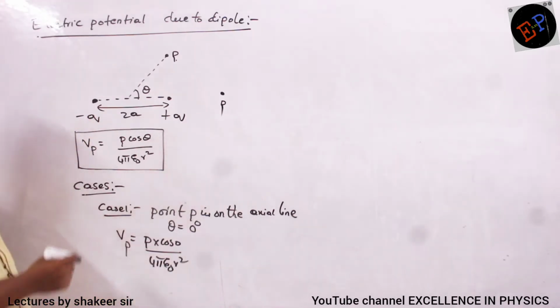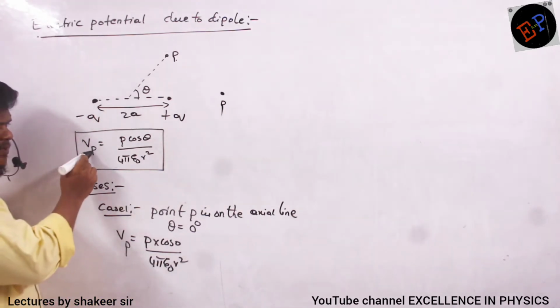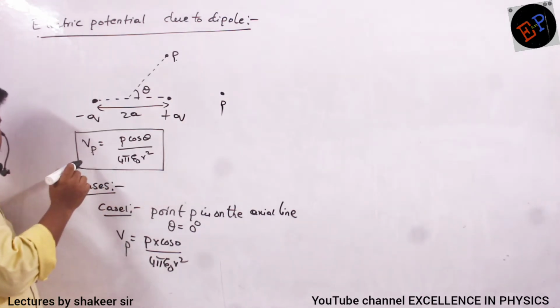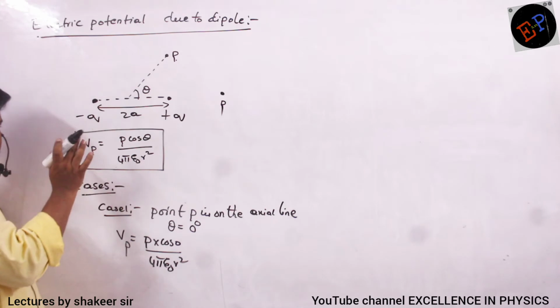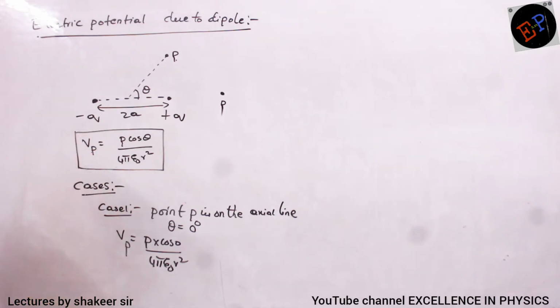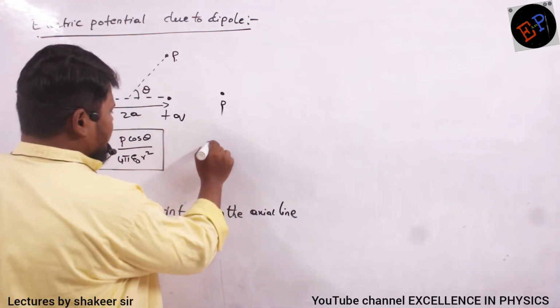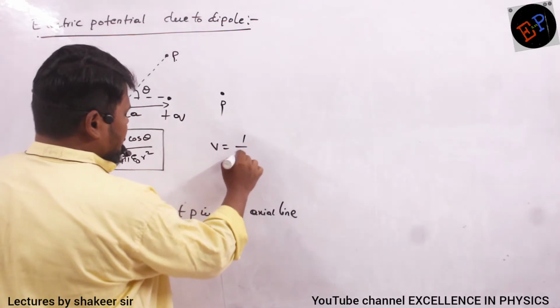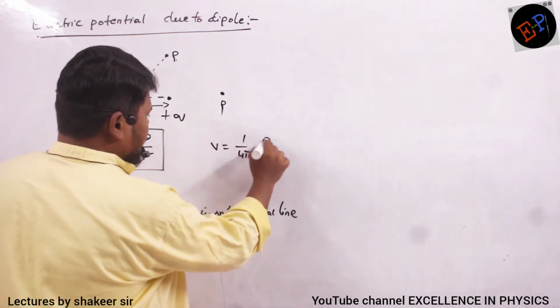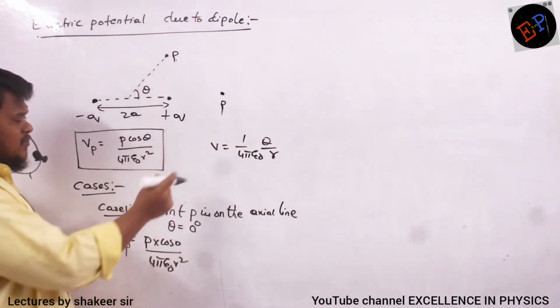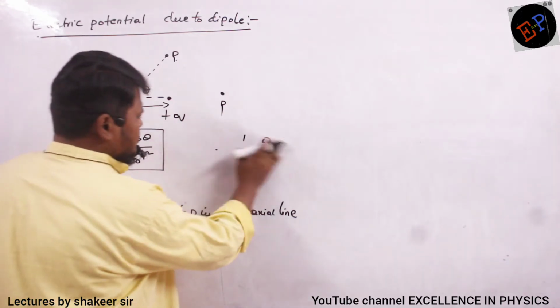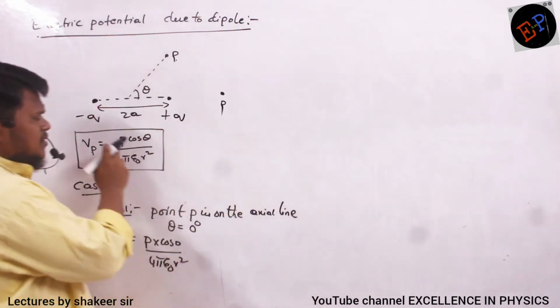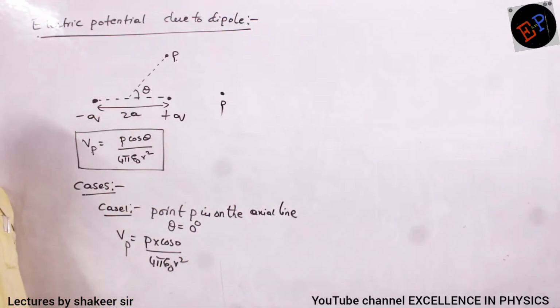See, for a point charge, Vp is inversely proportional to r only, but for a dipole, it is inversely proportional to r square. So don't be confused here. For a point charge, the potential is 1 by 4 pi epsilon naught, q by r only, but for a dipole it is P cos theta by 4 pi epsilon naught into r square, where P is the dipole moment.